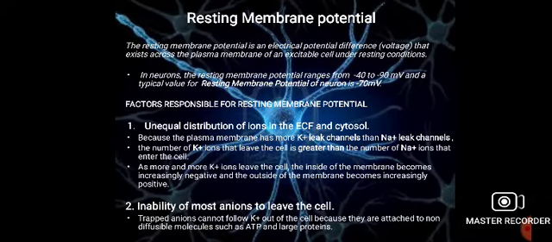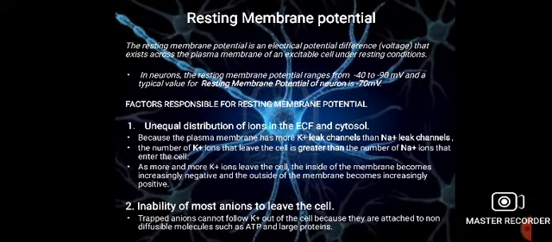Here the minus sign represents the inner side of the membrane, the cytoplasmic region, where the negatively charged ion concentration is maximum, and the membrane potential value represents the electric potential inside the cell. Therefore the value of resting membrane potential is negative.